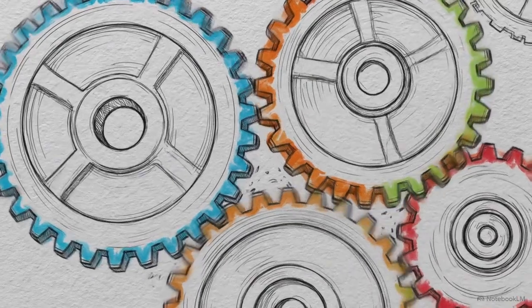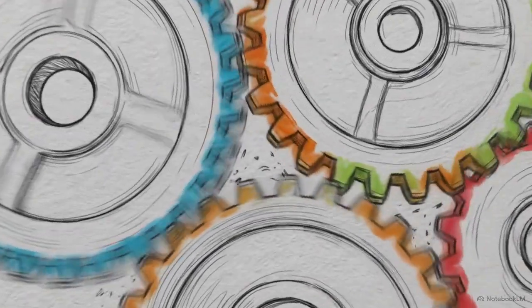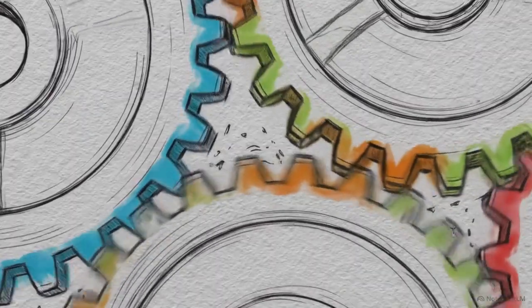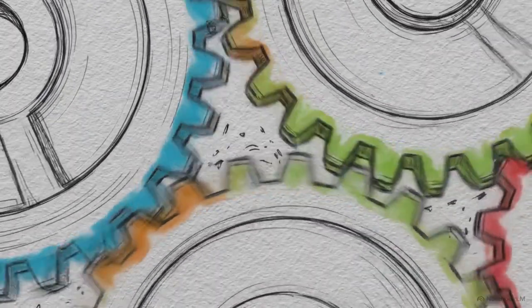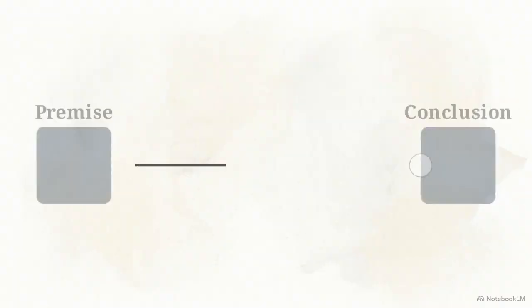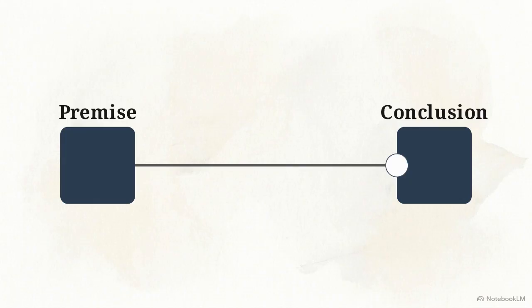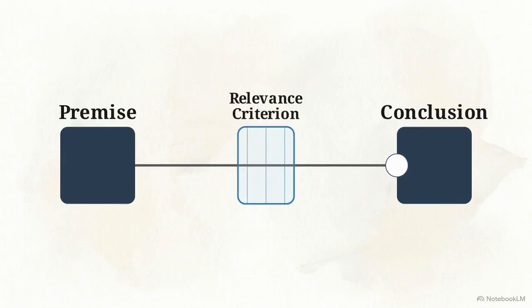Formal arguments operate like a mechanical system. They are rigid structures built from individual premises that interlock to support a conclusion. This diagram shows standard argument form. To reach a conclusion, information must pass a logical filter called the relevance criterion.